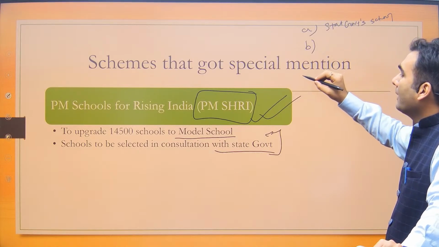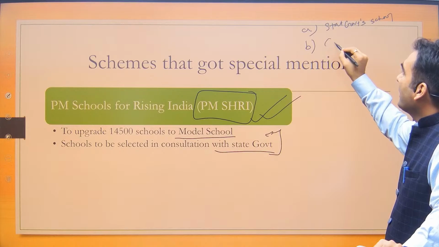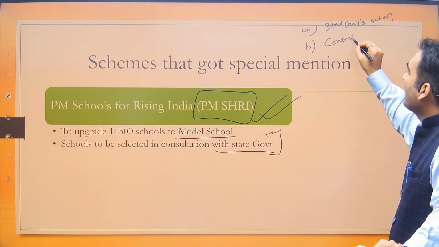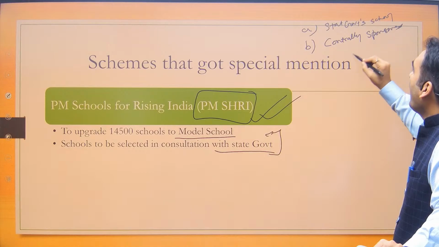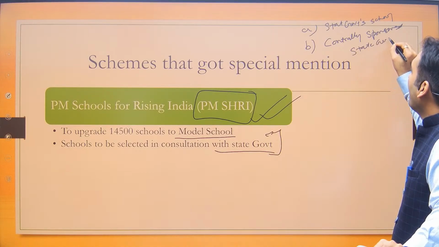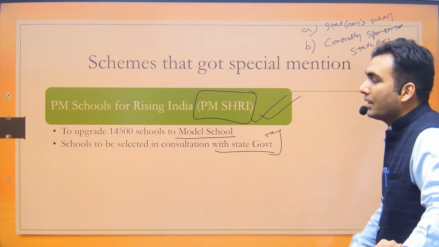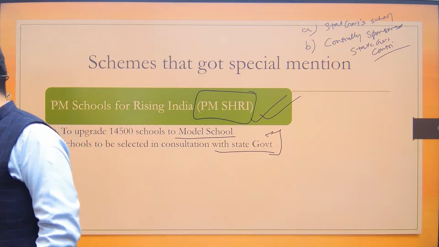Second statement I am giving is that it is a centrally sponsored scheme in the sense that a state government also has to make a contribution. So this scheme also involves a state government contribution. Which of these statements are correct? A, B, both A and B, neither A nor B.